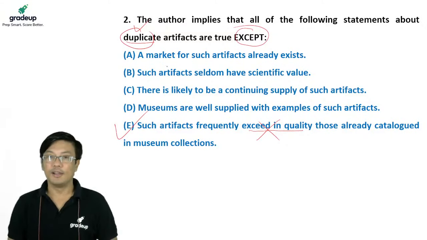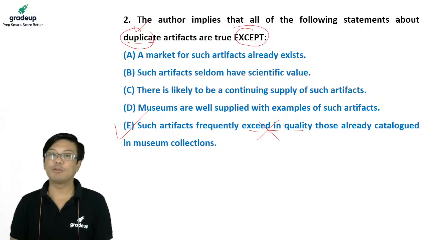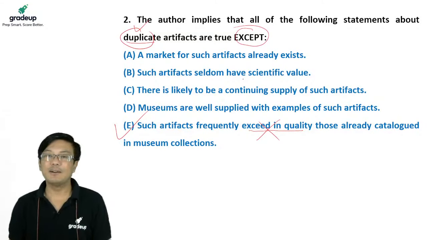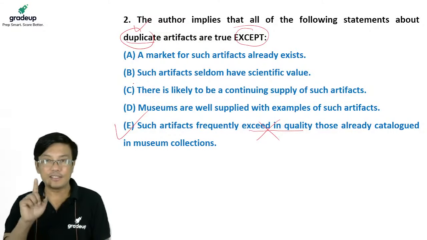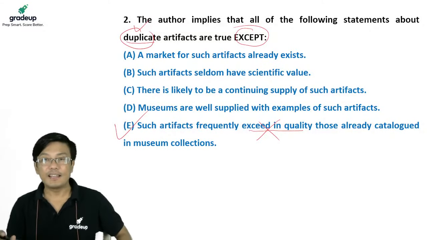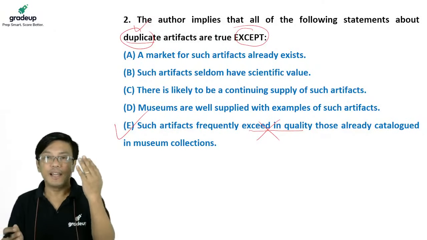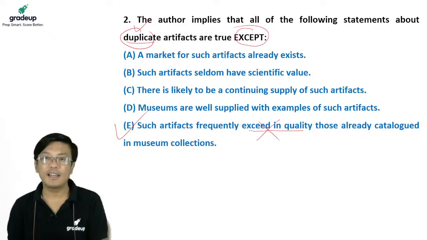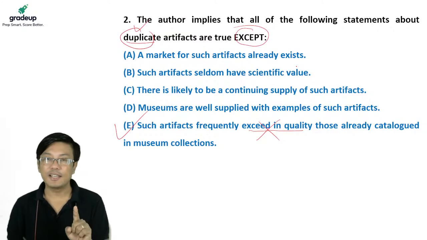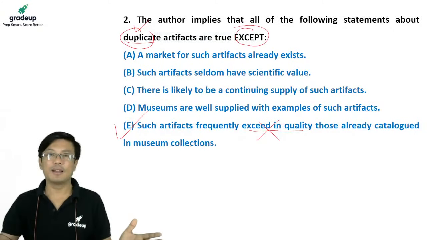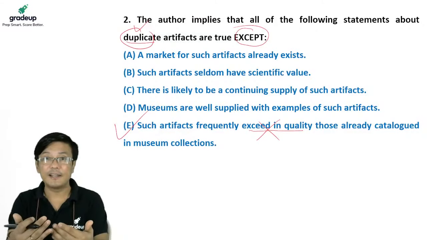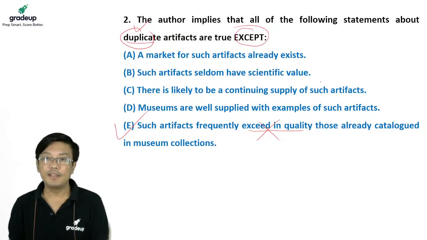Now, many of you are saying the answer is B. What is the problem with B? Let's see. Such artifacts seldom have scientific value. If you notice, there is no scientific value, that is why they are to be sold. Doesn't it say that you can sell them because they have little scientific value? That is why they are to be sold. So this cannot be the answer. This is correct, and what is correct cannot be the answer. Do you understand now? They are available in bulk, so where is the scientific value? That is why they can be sold. So B is something which cannot be the answer. It is correct.